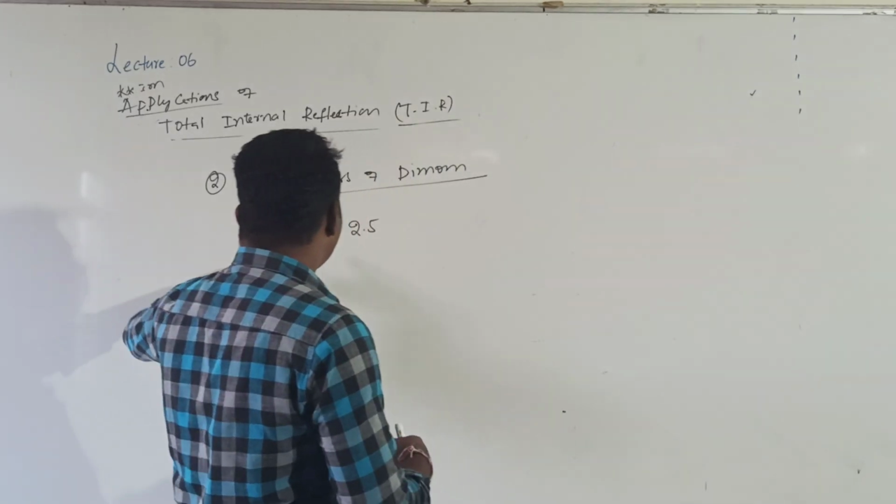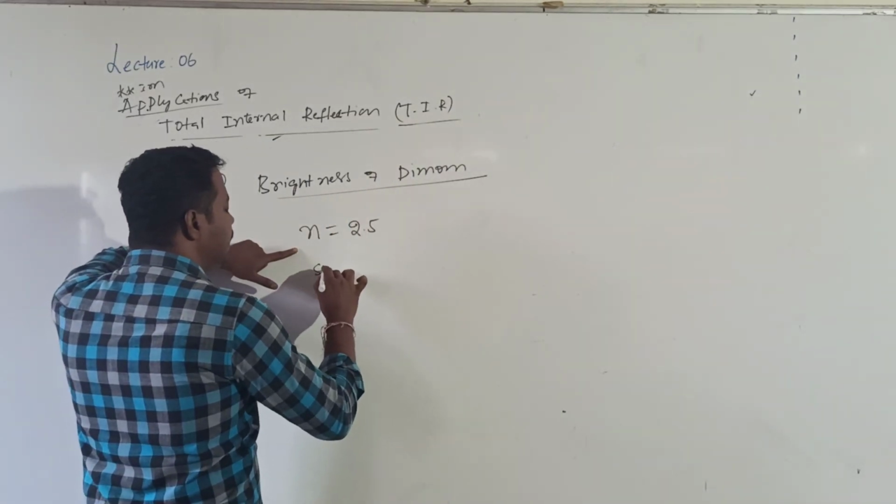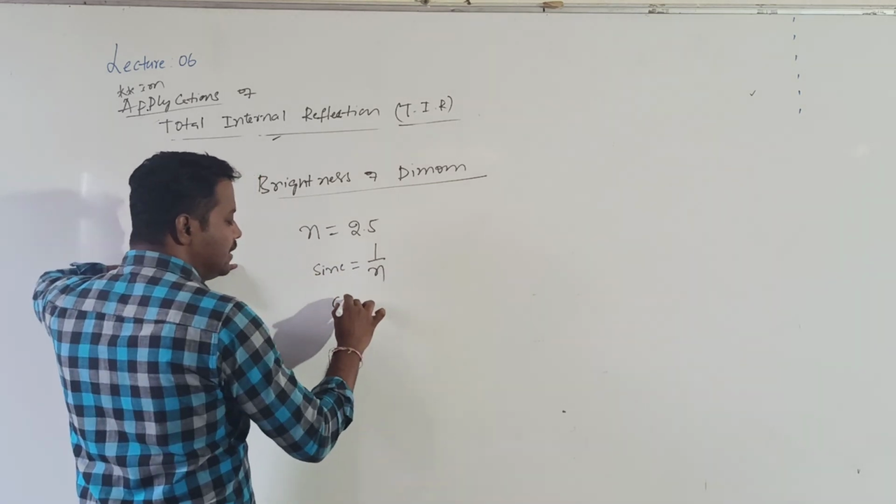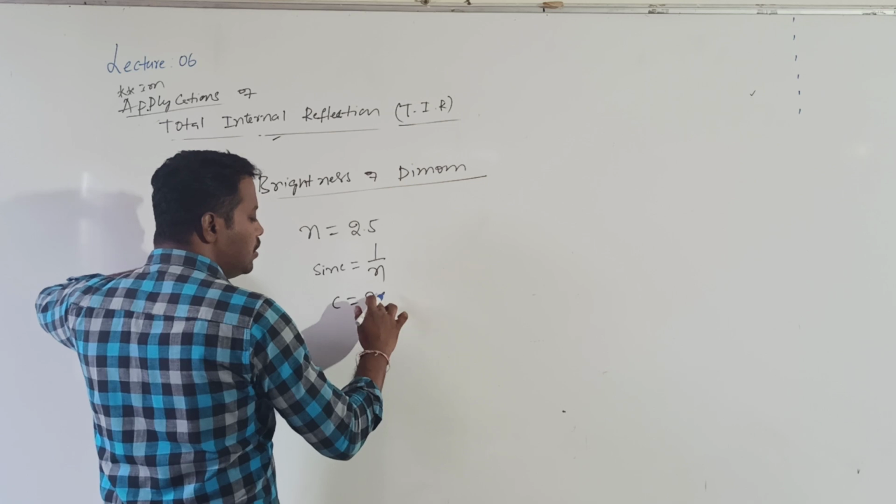So when you know the refractive index, you can calculate the critical angle. Sin C equals 1 by n. You can calculate that the C value will be nearly 24 degrees.